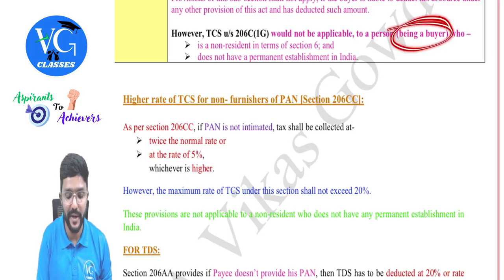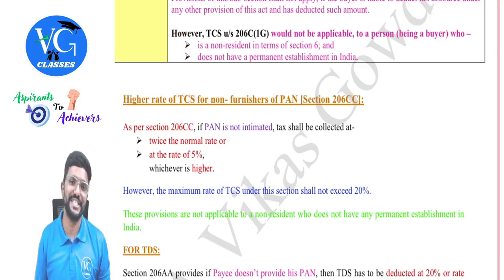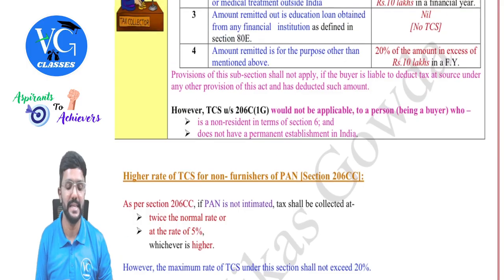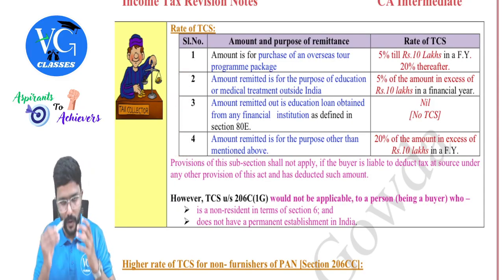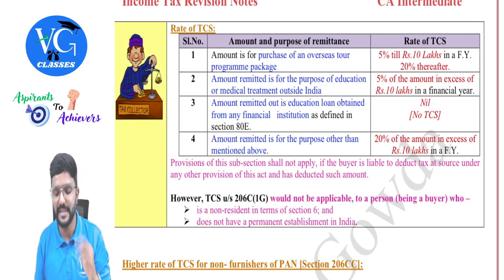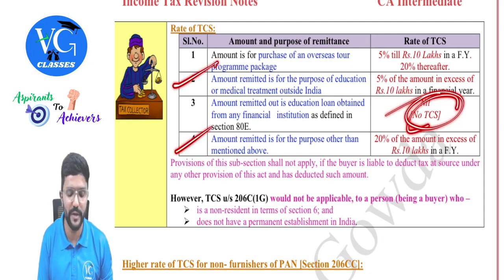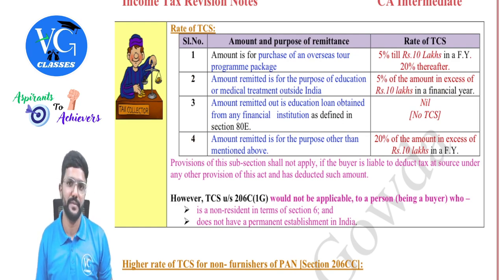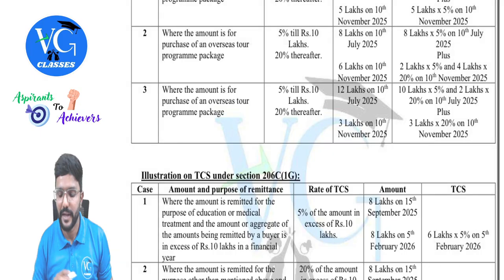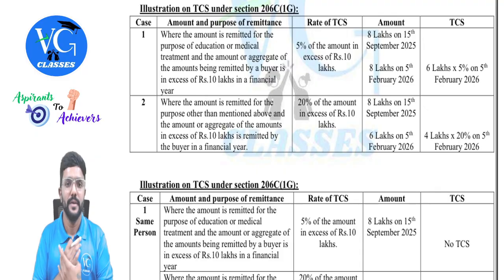And please be careful, for a buyer an exception is given here. So obviously if a buyer is covered here, the seller should not collect TCS. Got it? Yes. And one more important thing to take care, guys: for second, third, and fourth, all three put together, the aggregate limit is up to 10 lakh. Up to 10 lakh, no TCS. Let me take 2 and 4. For 2 and 4, the aggregate limit is up to 10 lakh. If it is more than 10 lakh, then TCS has to be collected. I will explain this also with a few illustrations which are there in the question bank.